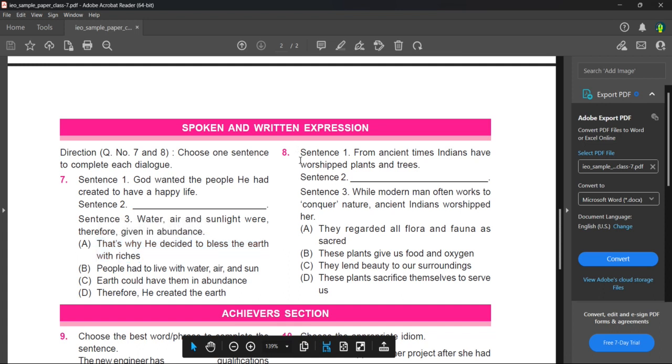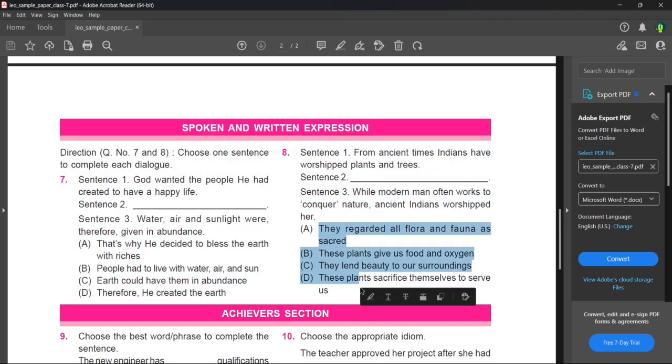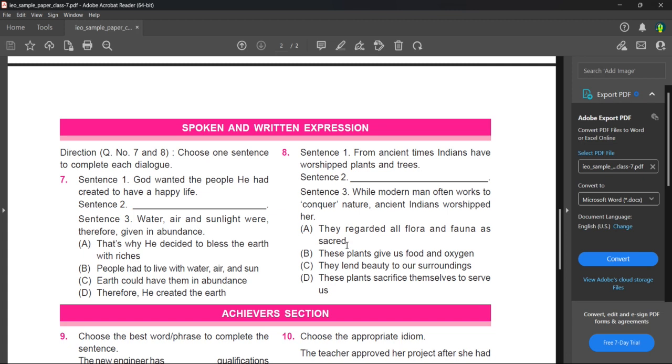Now let's go to sentence 1. From ancient times, Indians have worshipped plants and trees. Sentence 2 has not been given. While modern man often works to conquer nature, ancient Indians worshipped her. So now let's go to the different options. They regarded all flora and fauna as sacred.